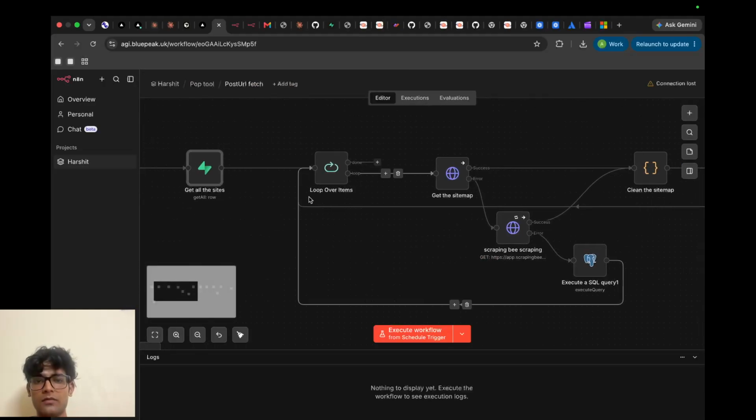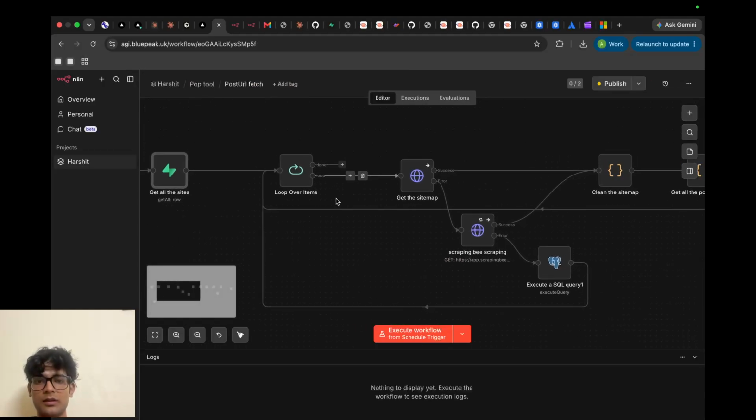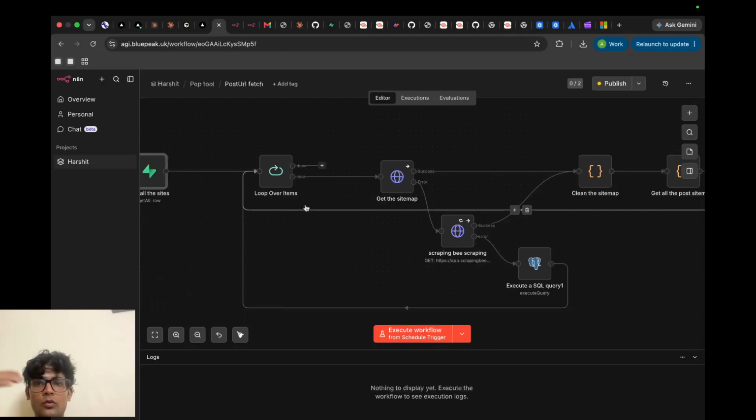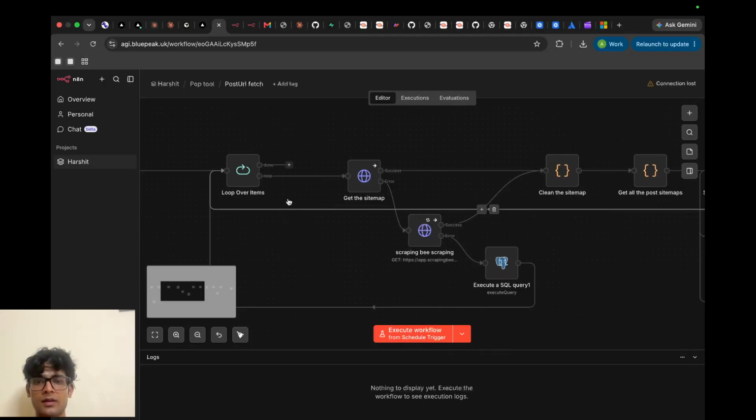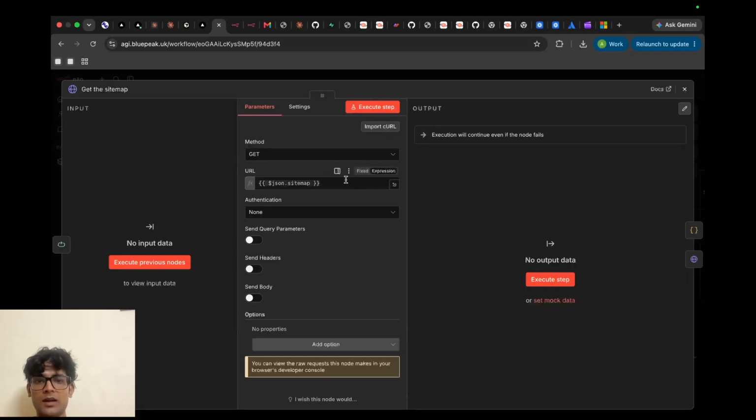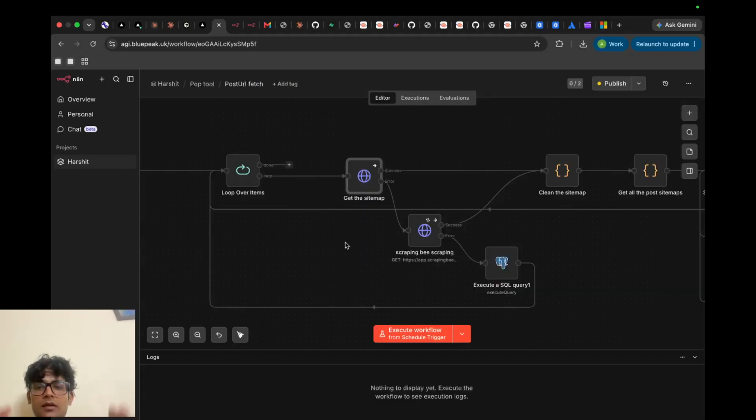Then I have used a loop here to go one by one through all sites. Then we make an HTTP request to the sitemap. Sitemap is like a directory for the site. From the sitemap we can fetch only the post data. We don't want the author and category pages data from the sites, we only want the post data.